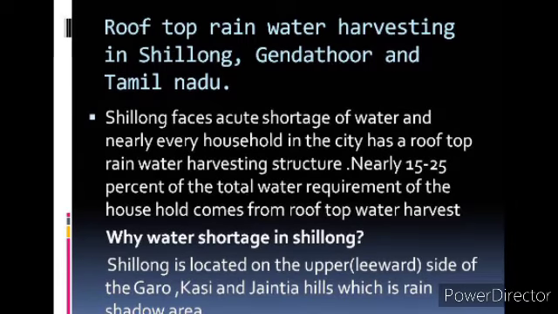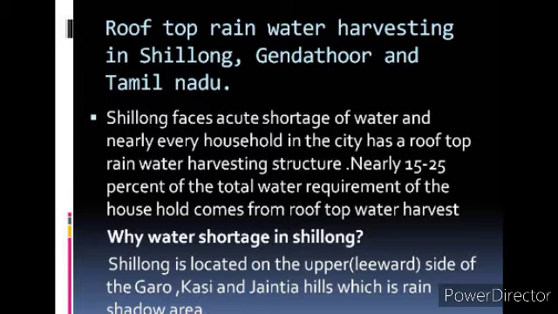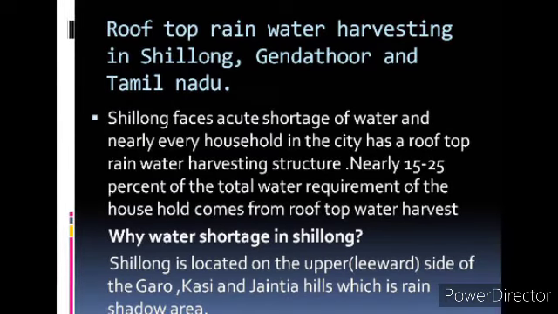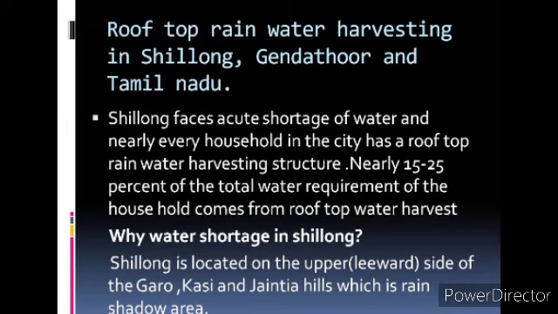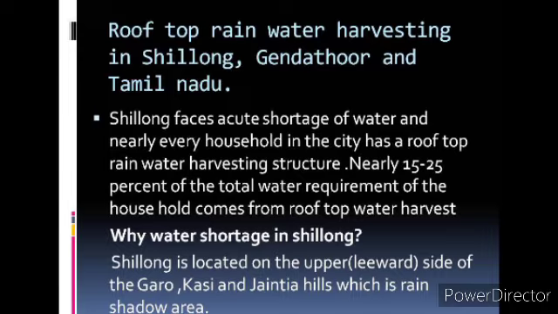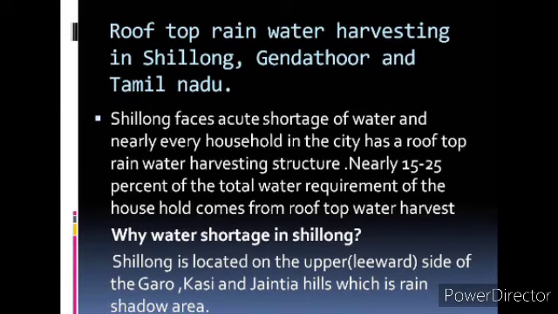See, Shillong is located on the upper or the leeward side of the Garo, Khasi and Jaintia hills, which is a rain shadow area. When you studied the chapter on climate last year, you learned about the monsoon wind moving as the Arabian Sea branch and the Bay of Bengal branch.